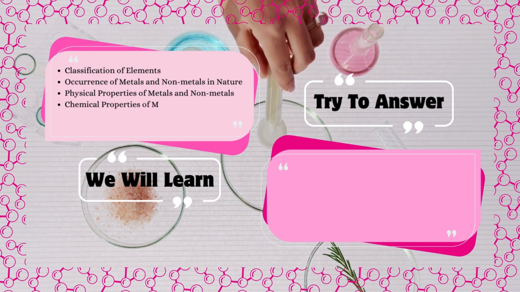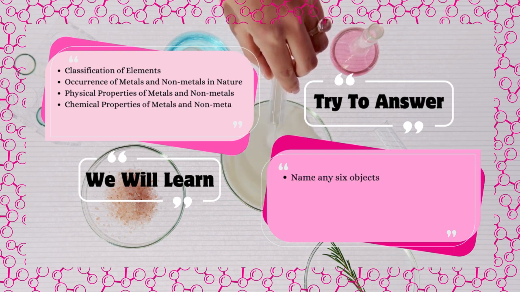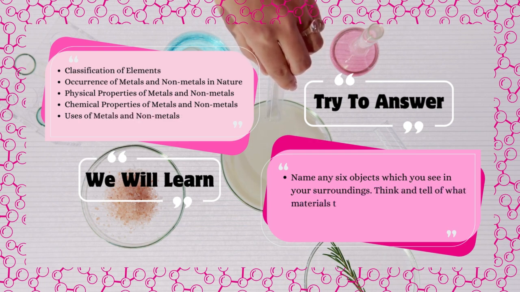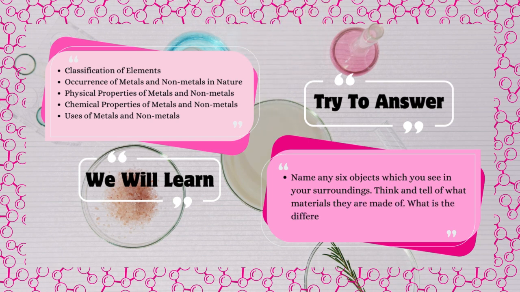Try to answer. Name any 6 objects which you see in your surroundings. Think and tell of what materials they are made of. What is the difference in the materials that each one is made of?